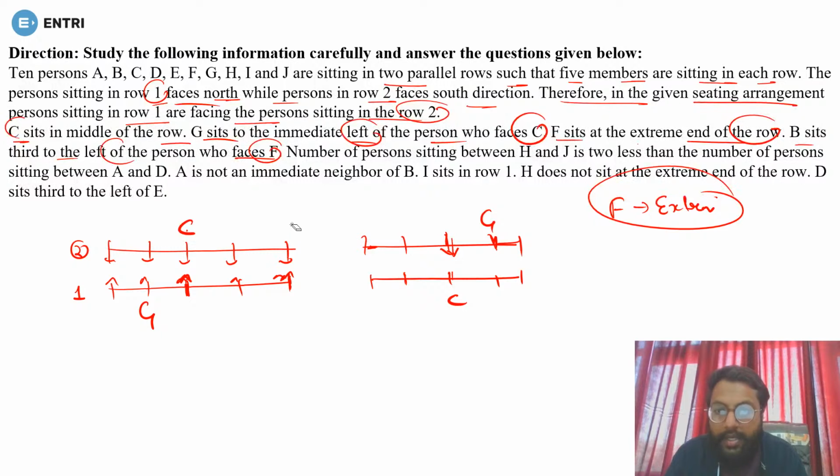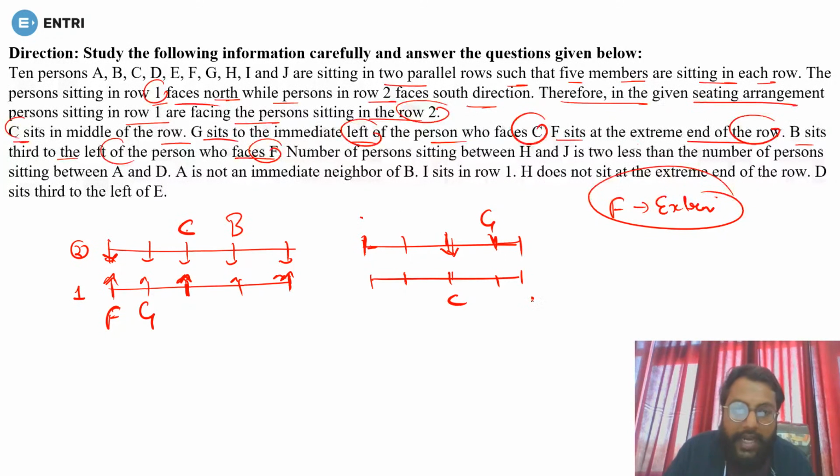Yes or no? Done. Now if I am putting F here, in front of this person, and this person's left is this side, can you have B? No, you can't. So this is also wrong. You can't have F here. So the only possibility is that F can be here, and this person is facing F, and at the third left you must have B. Same goes here. You can't put F here first of all, and here, that is very obvious.